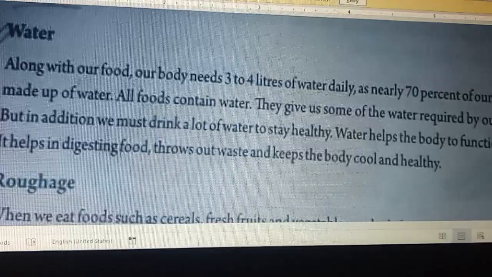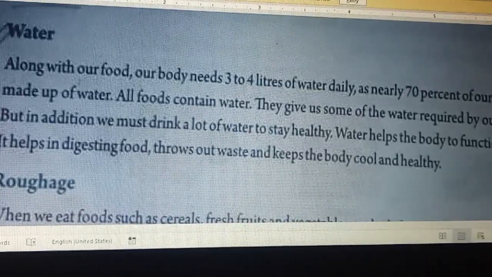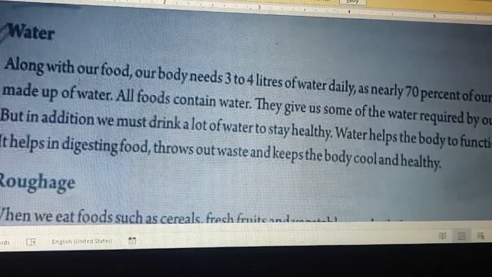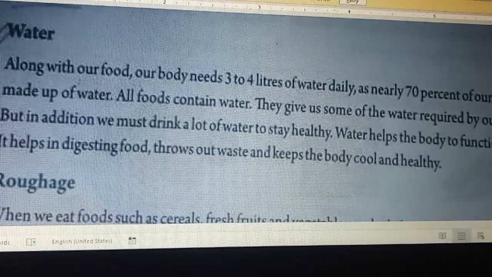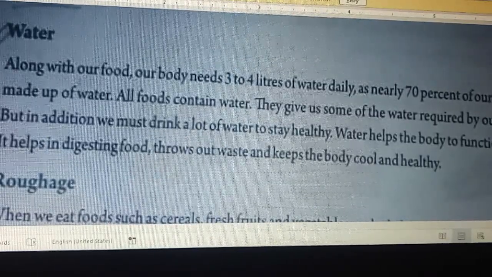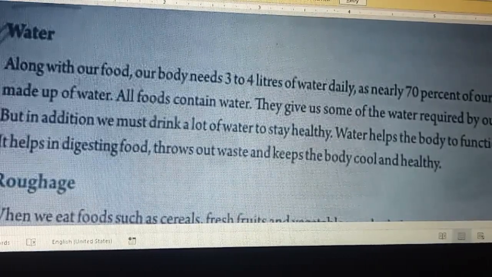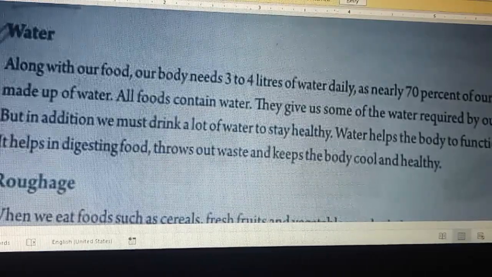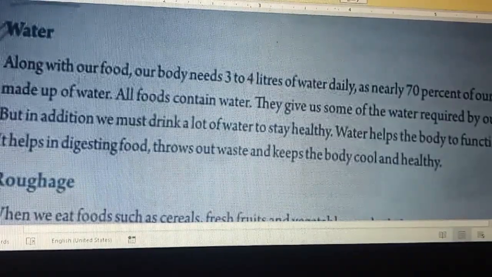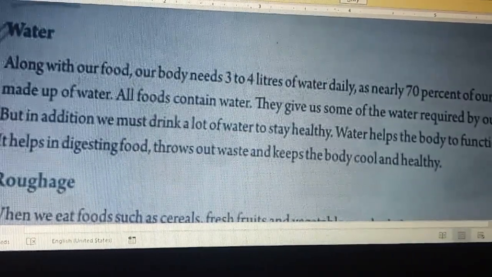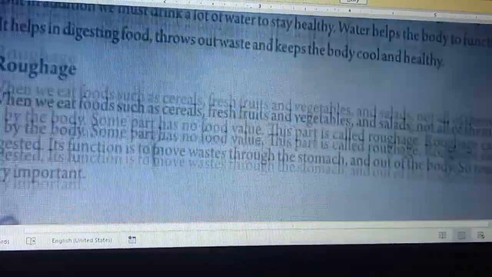Why? Because when we eat food, the water in our body starts making the food softer and softer, which is easier for our body to take in. Not only that, water also helps us clear the undigested food, the waste, from our body. It keeps us cool as well as healthy. Next, you can see we have roughage, which is one of the important things in our body.